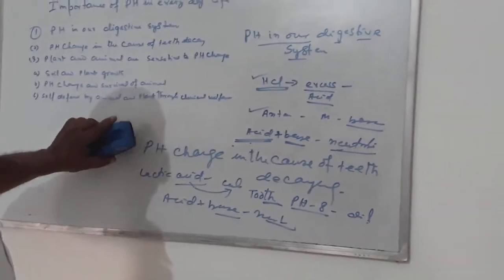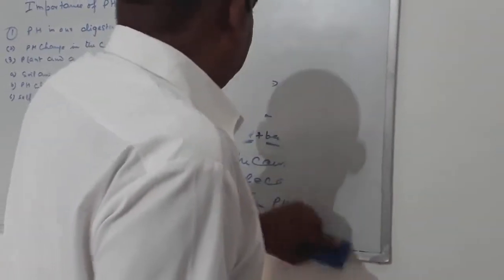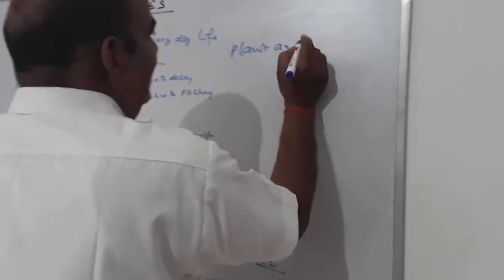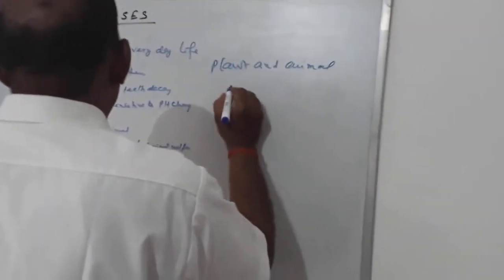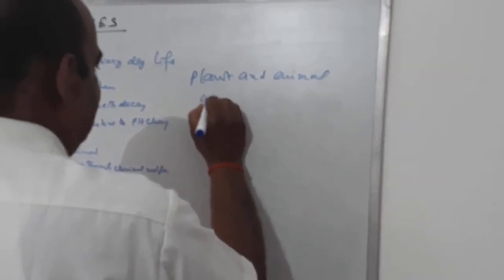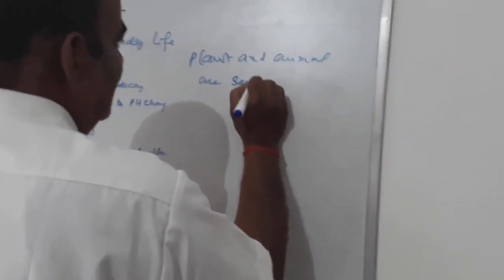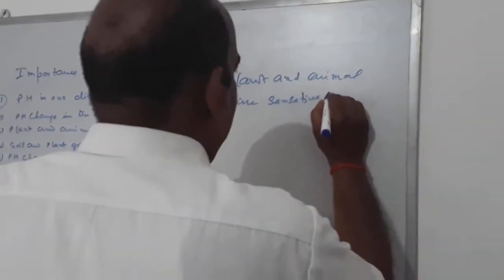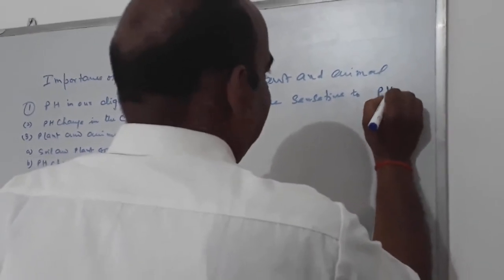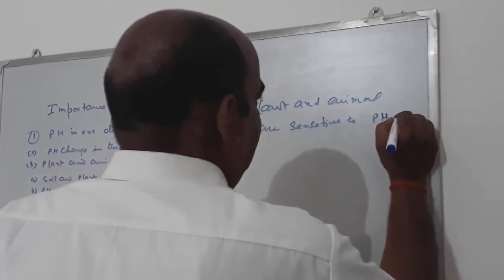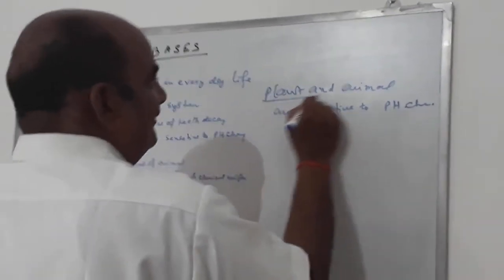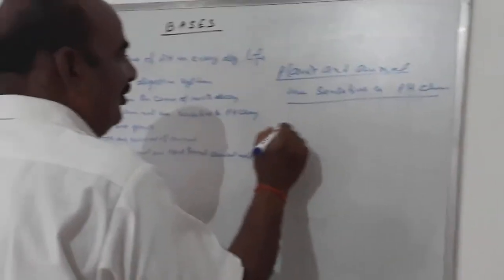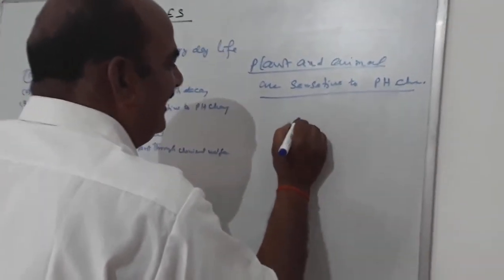Now the third point is that plants and animals are sensitive to pH change. First, a plant will grow if the pH value is near 7.